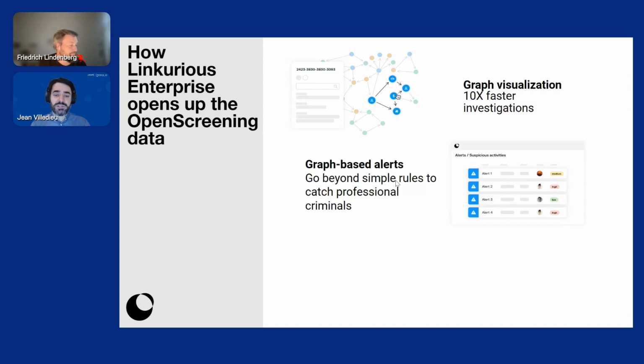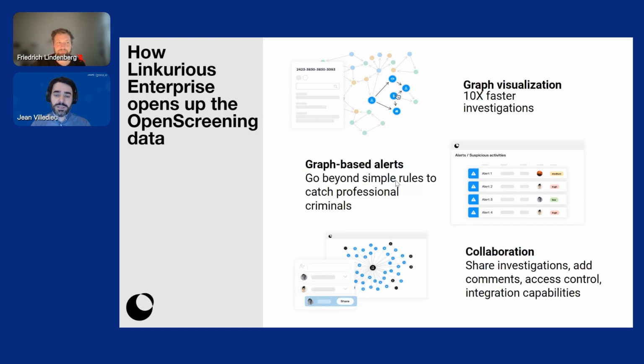We will also see the use of alerts. Alerts in Neo4j Enterprise can help identify suspicious patterns in a proactive fashion. And finally, all of that comes in an environment that's built for collaboration. So it's possible to share visualizations, add comments, manage access rights, and more.